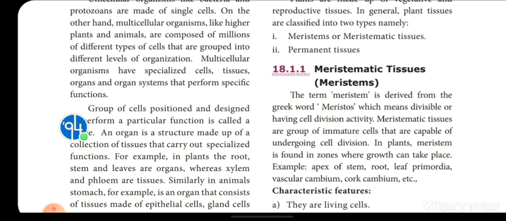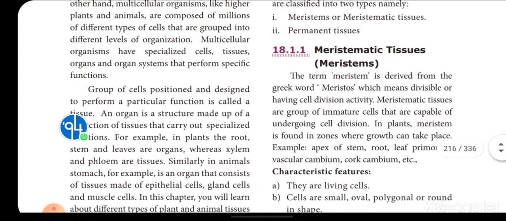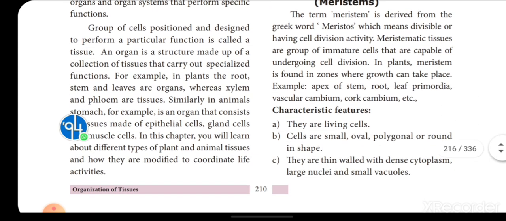Similarly in animals, if we take the stomach as an example, it is an organ that consists of tissues. The stomach consists of different types of tissues such as epithelial cells, gland cells, muscle cells, and mucous cells are also present, but here it is not mentioned. In this chapter you will learn about different types of plant and animal tissues and how they are modified to coordinate life activities. Okay children.